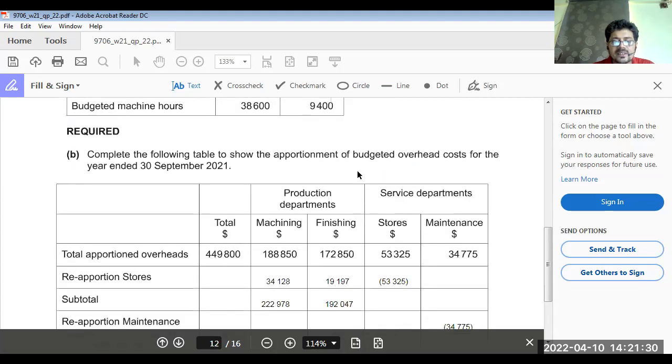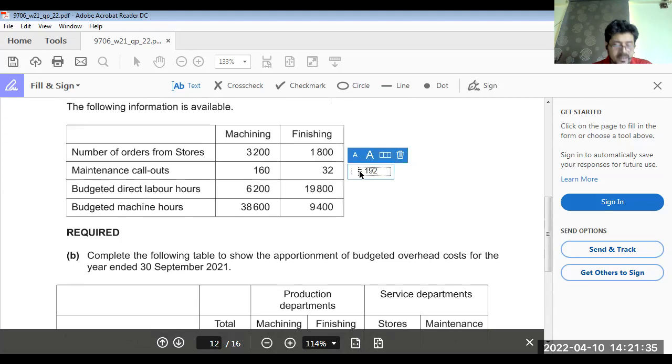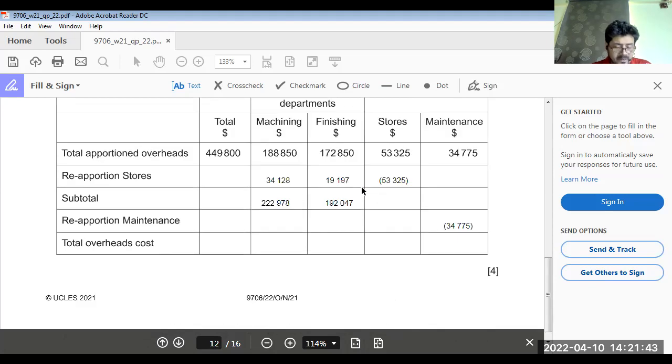So first we take machining: 160 divided by 192 multiplied by 34,775. That would make 28,979. If you deduct 28,979 from 34,775, we get 5,796 as finishing.